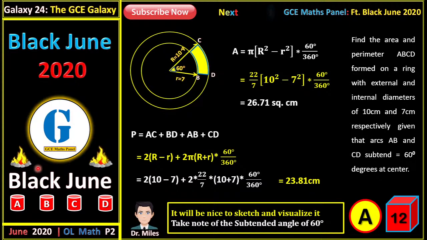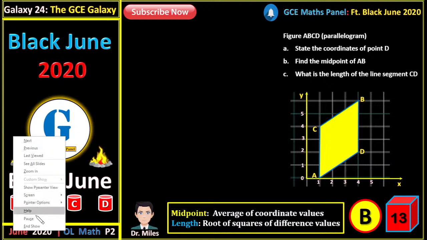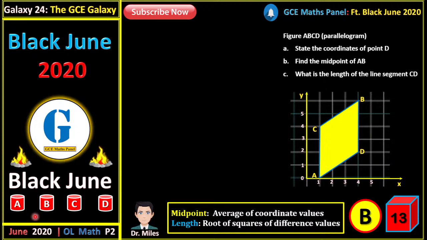Alright, question 13. So for question 13, ABCD is a parallelogram. State the coordinates of point D. So coordinates of a point is given by the x coordinate and y coordinate. So the x coordinate of this point D is 4, right? And the y coordinate is 2. Can you see the y coordinate is 2? So the coordinate of point D is (4, 2).